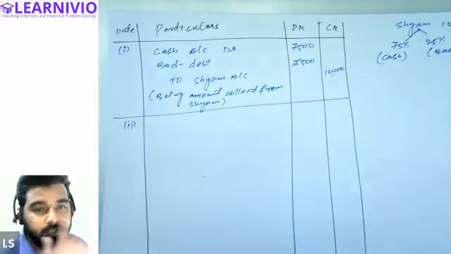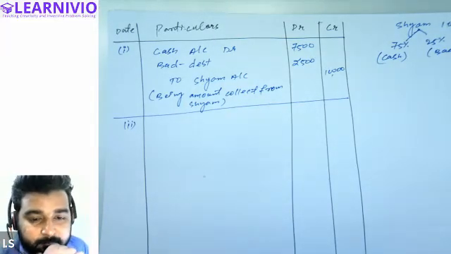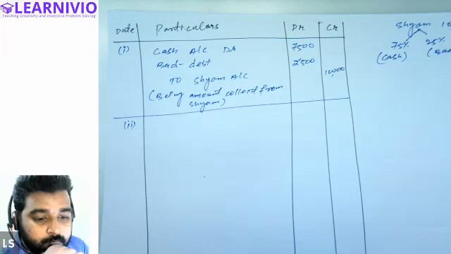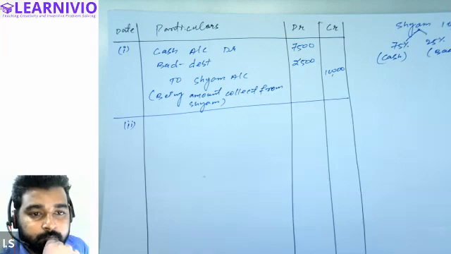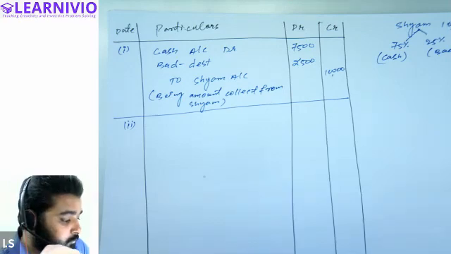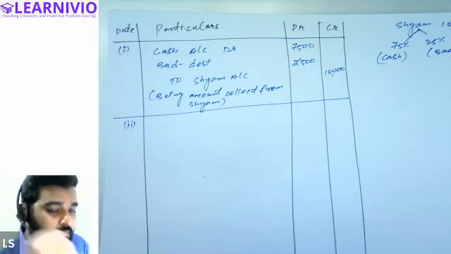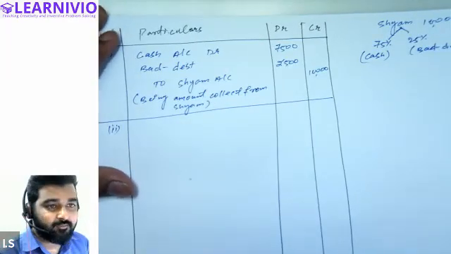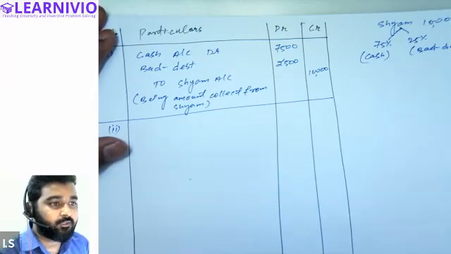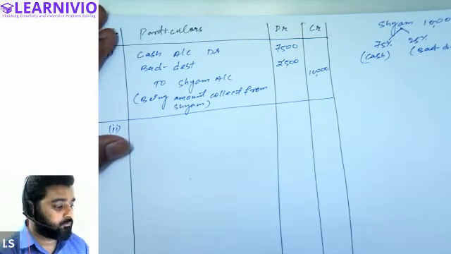Halima, tell me, is the general entry clear? Steve and Halima. Halima, is this transaction clear to you? Sir, bad debt is written in the middle, and here it's in the debit column. Sorry, I didn't get your point. That bad debt is debited. You have a doubt in that? Okay. Yes, sir. Explain again.